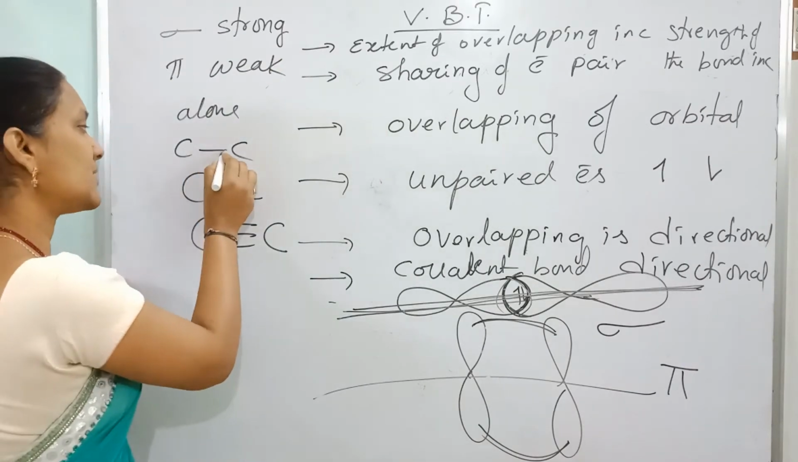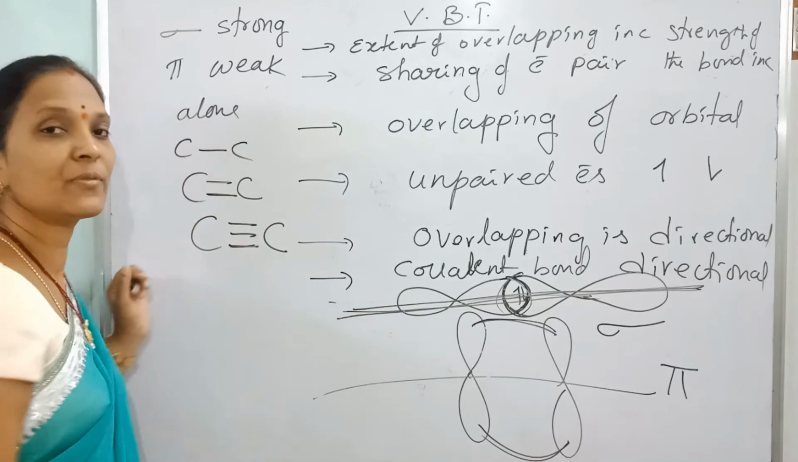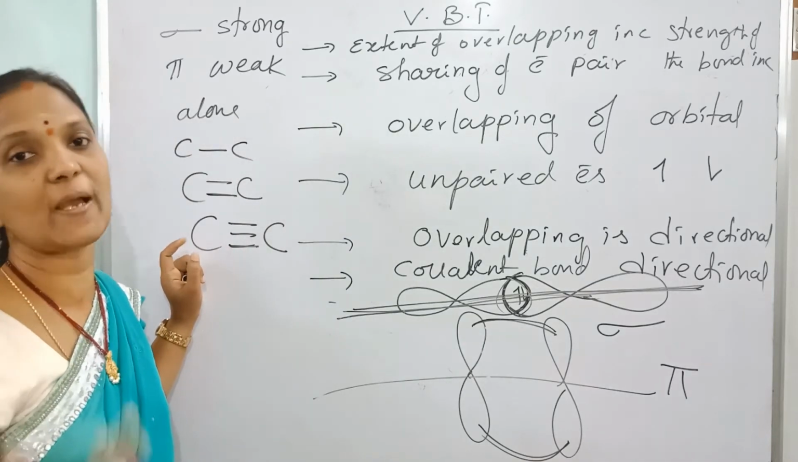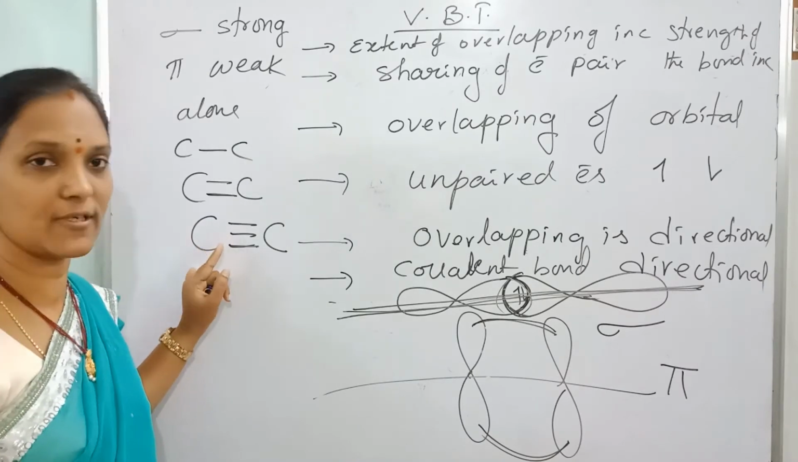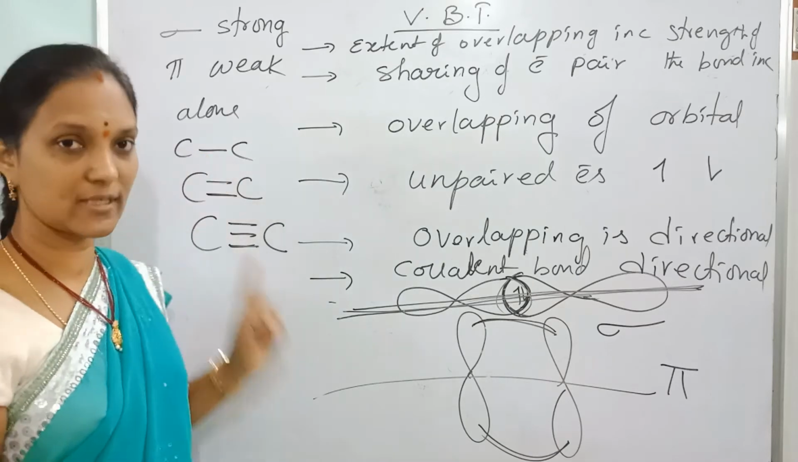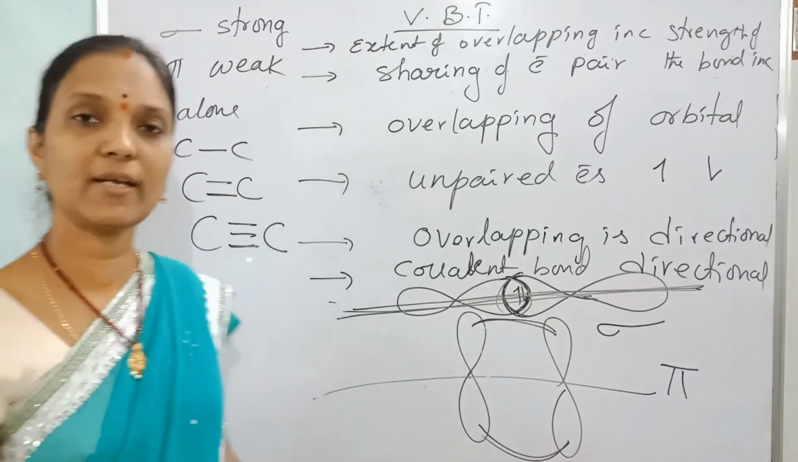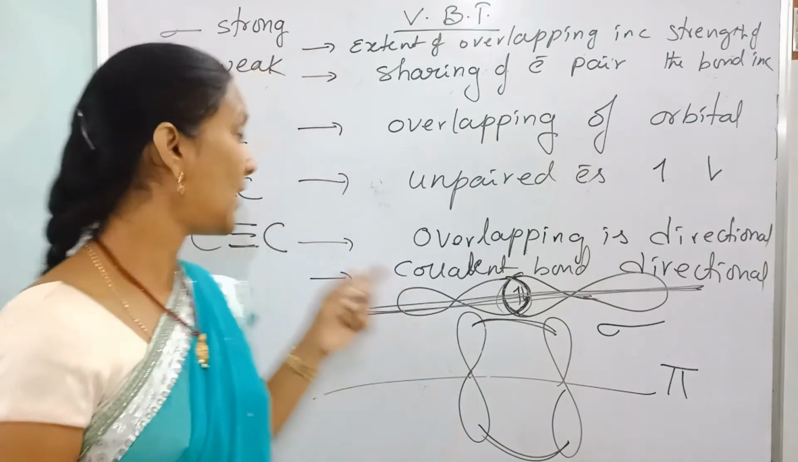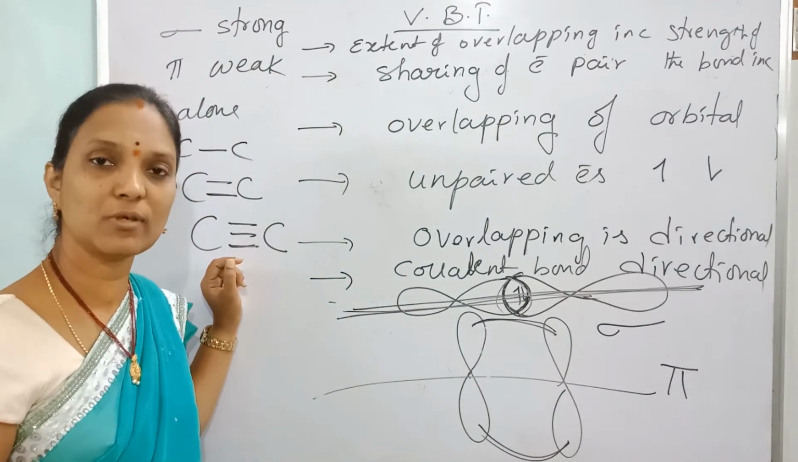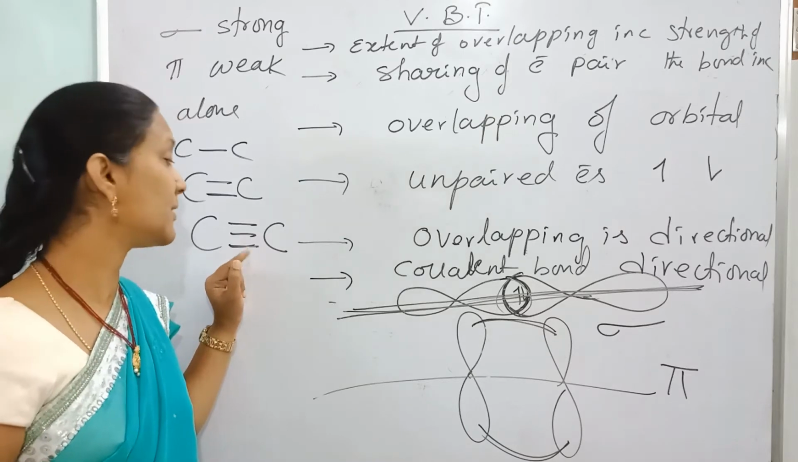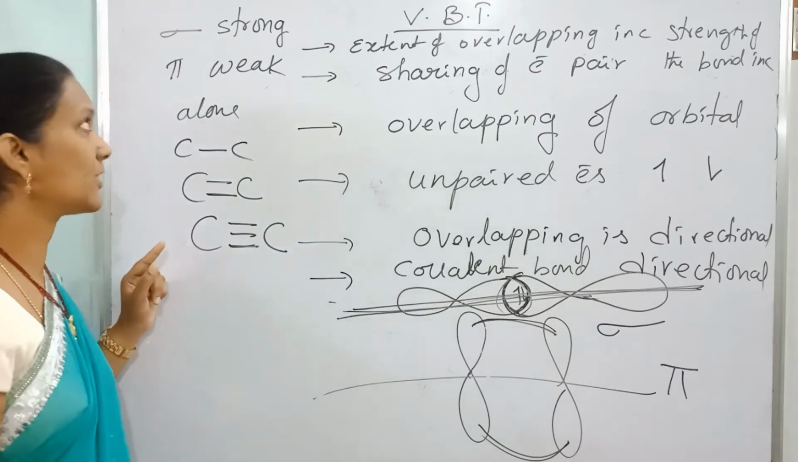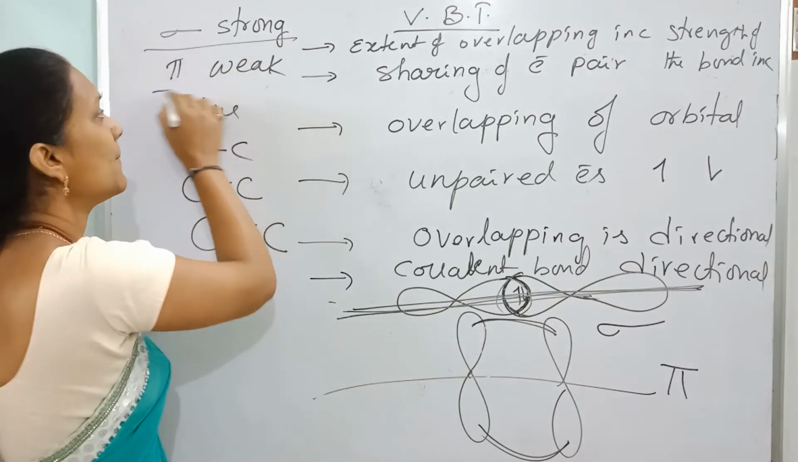Between two elements, how many sigma bonds can exist? Only one sigma bond. The maximum number of pi bonds that can exist is two, because of single, double and triple bonds. A single bond is a sigma bond, a double bond is one sigma and one pi bond, and a triple bond is one sigma and two pi bonds. Anyhow, sigma is strong, pi is weak.